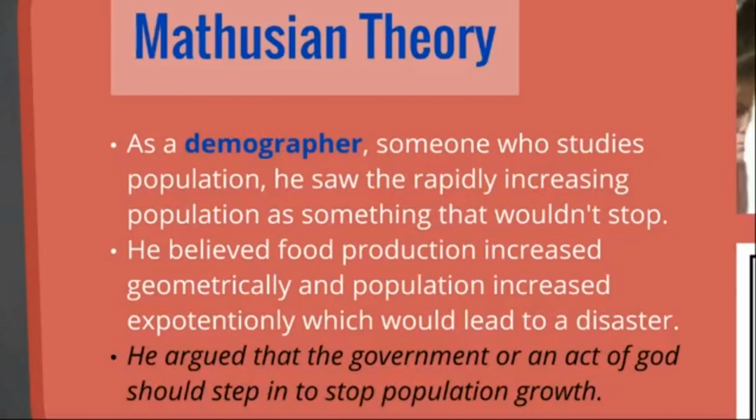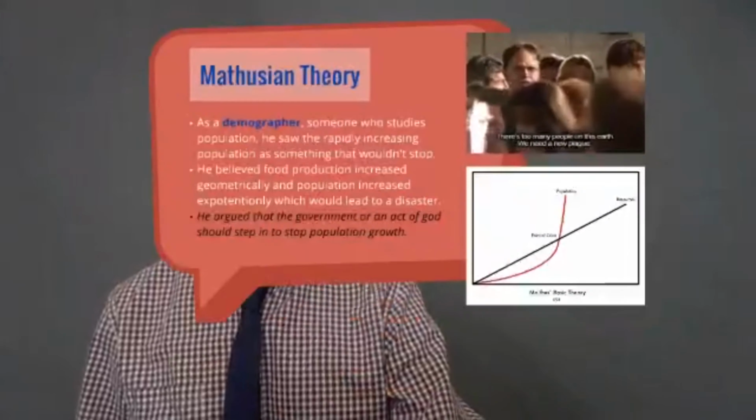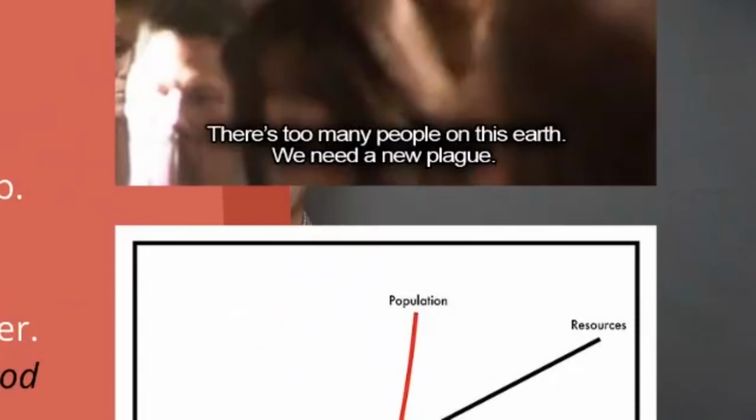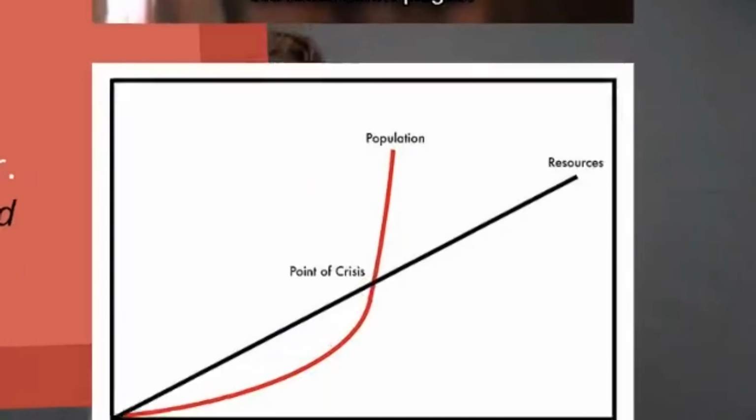He argued that the government should step in or that an act of God should happen in order to stop population growth. He had a lot of very strong opinions about this. So he would be in the Dwight Schrute school of thought. There's too many people on this earth. We need a new plague, was what he said.